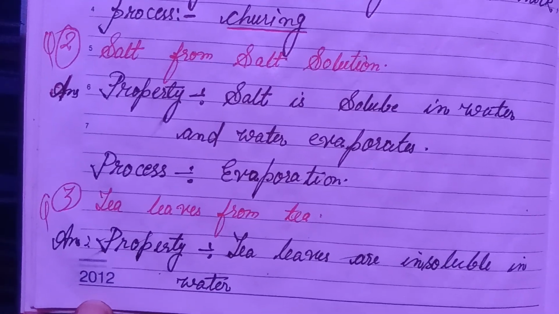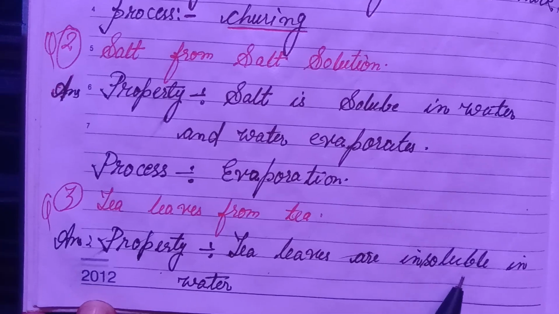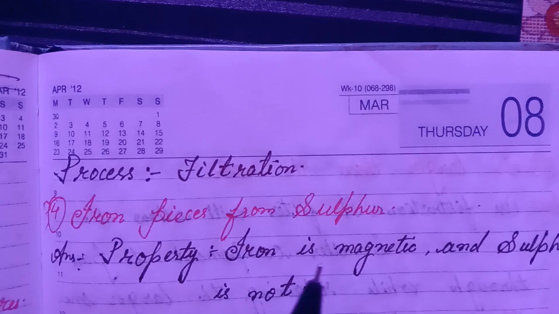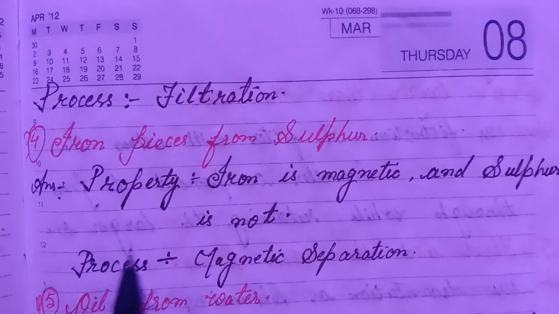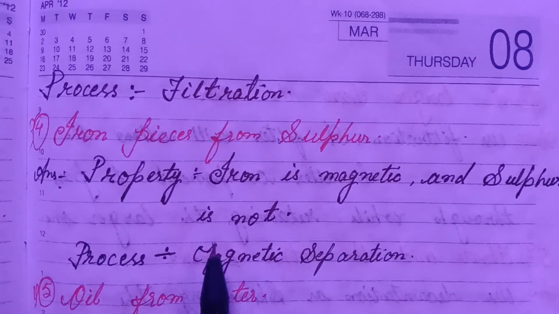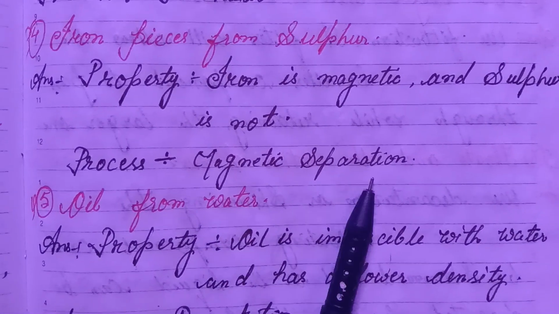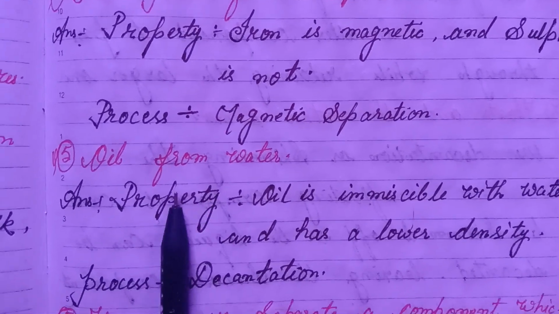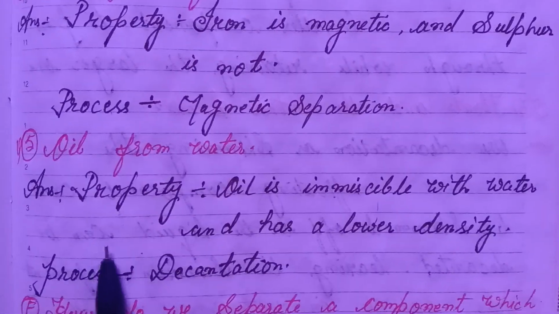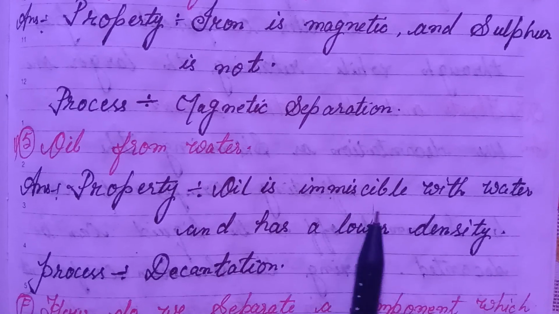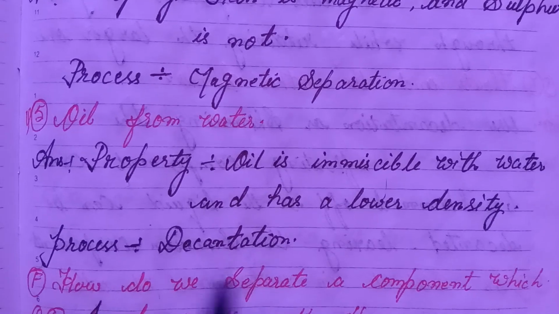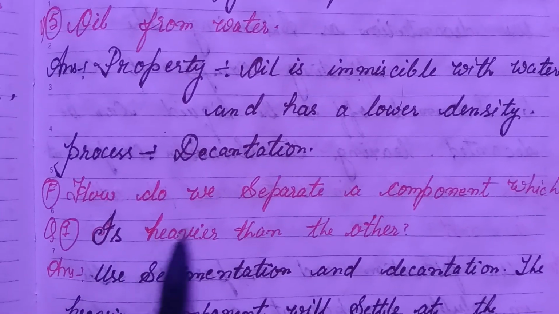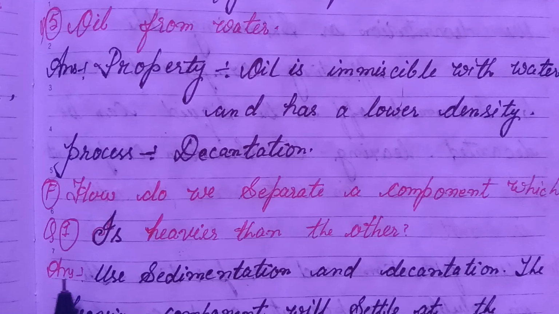Third, tea leaves from tea. Property: tea leaves are insoluble in water and process will be filtration. Okay. Fourth, iron pieces from sulfur. Property: iron is magnetic and sulfur is not. Process is magnetic separation. Fifth, oil from water. Property: oil is immiscible with water and has lower density. Process: decantation.